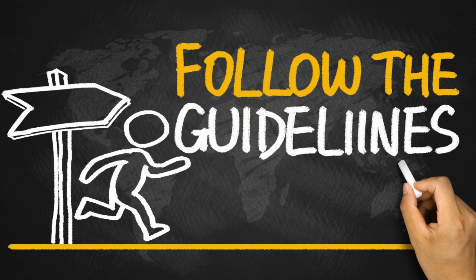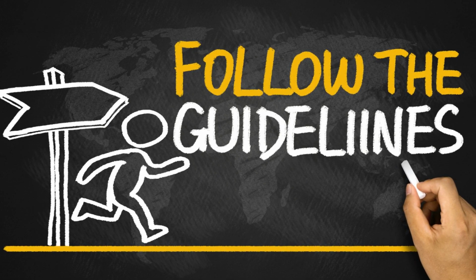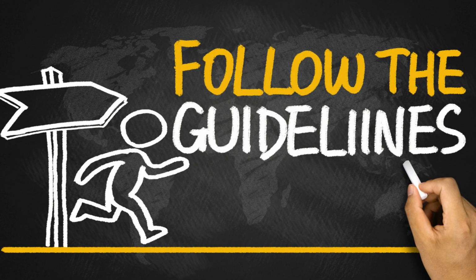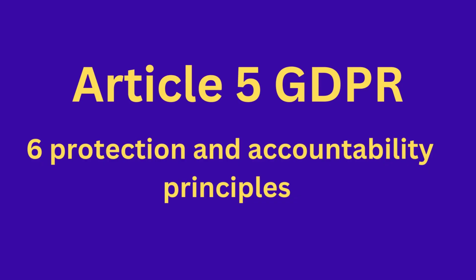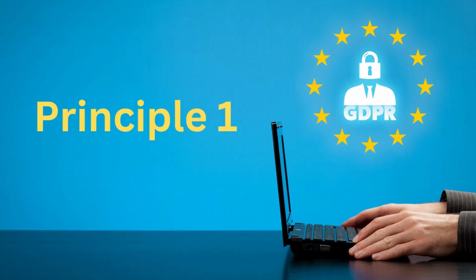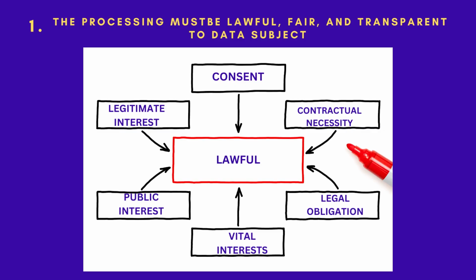Now, data processors have to process the data as per guidelines specified under GDPR. Article 5 of GDPR talks about the 6 accountability principles about how the data must be processed. Let's have a look at these principles. The first principle: the processing of data must be lawful, fair, and transparent to the data subject.